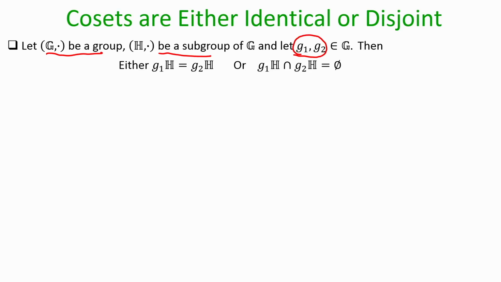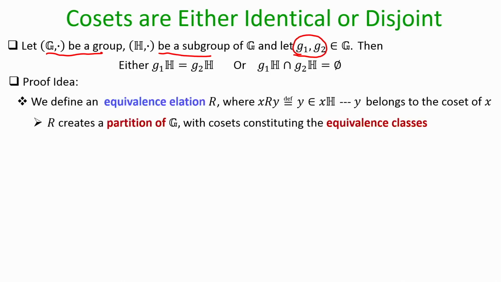So, if we have an equivalence relation and we form the corresponding equivalence classes, then we know that two equivalence classes will be either completely same or they will be completely disjoint, and that is something similar to what is happening here. So, that is why we are now going to prove this result by defining a very nice equivalence relation and proving that left cosets are nothing but equivalence classes with respect to that equivalence relation that we will define. So, my equivalence relation that I am defining here is the following.